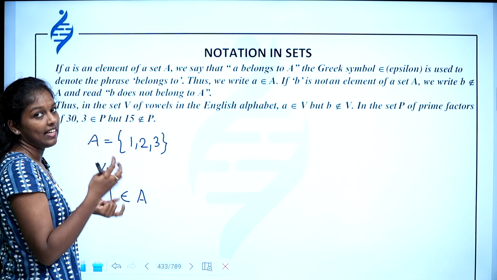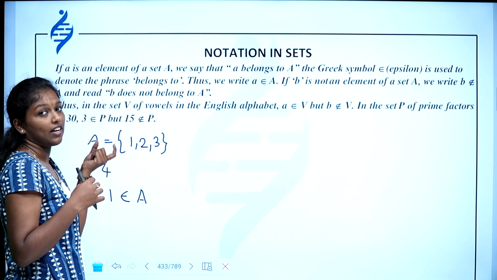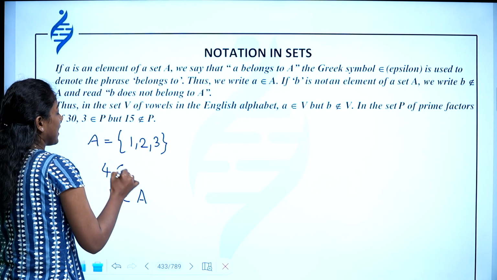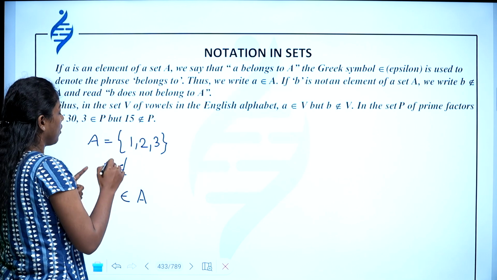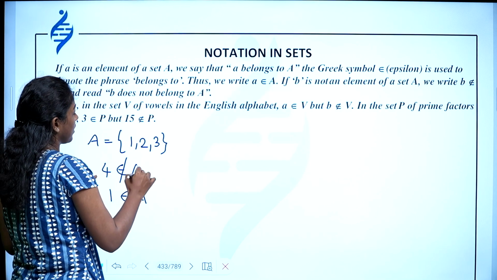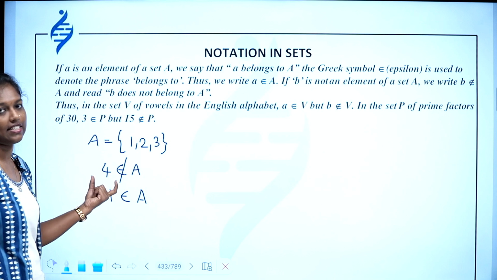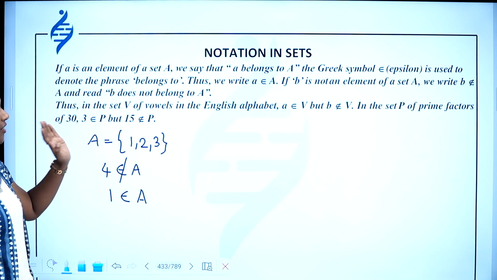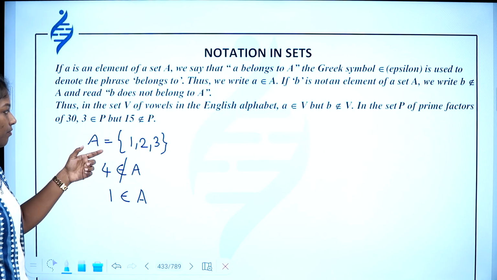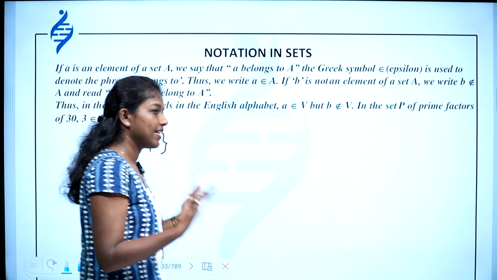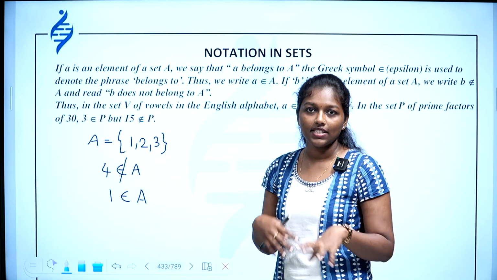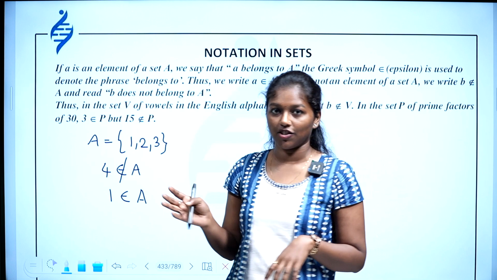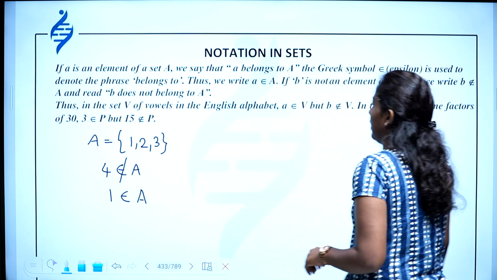Similarly, we can say 4 does not belong to our set A. So I can write epsilon and then give a cross, meaning 4 does not belong to our set A. I can write it like this. So these are the notations, and whatever set we choose, we can use this notation to write that one element belongs to that set or not. Okay. Next,